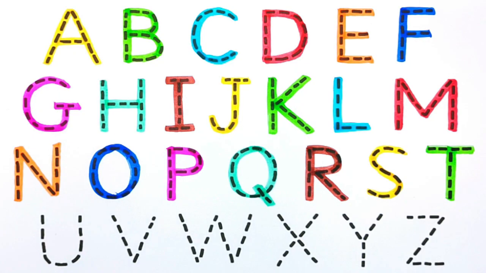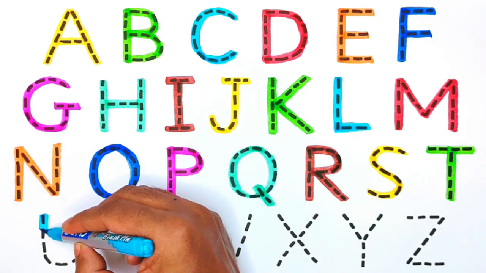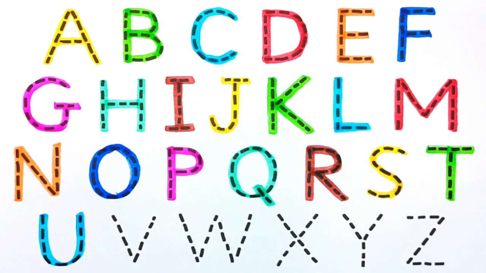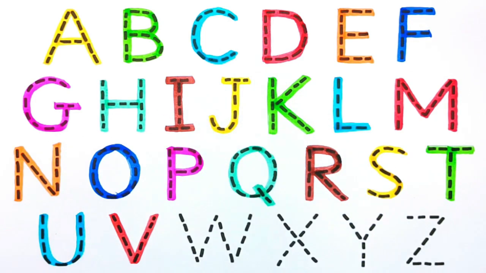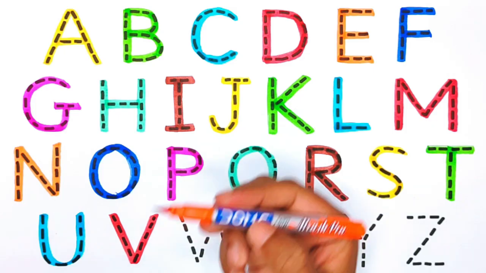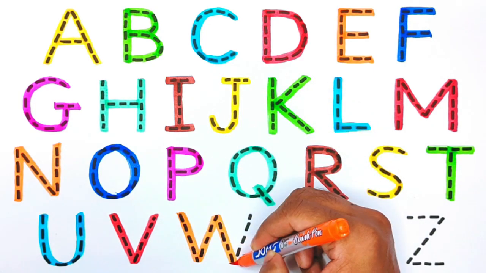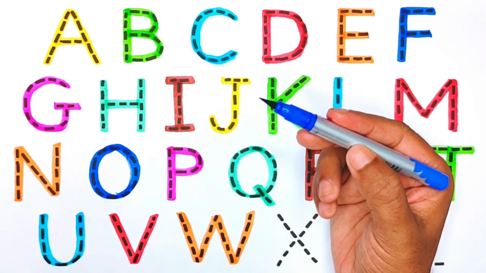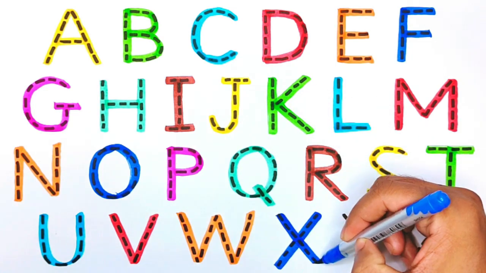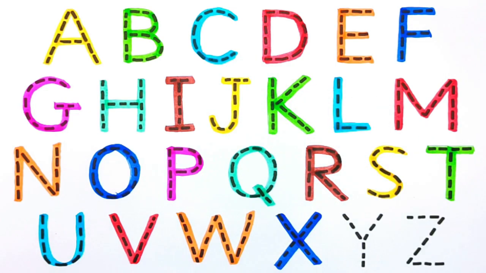T for tomato, sky blue color. U for unicorn, red color. V for vegetable, orange color. W for watermelon, blue color. X for X-ray, pink color.